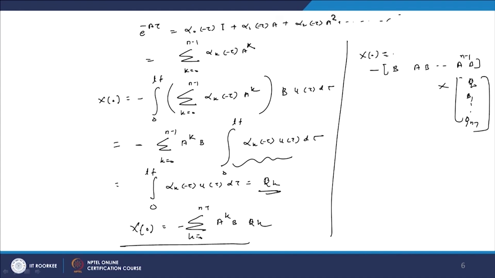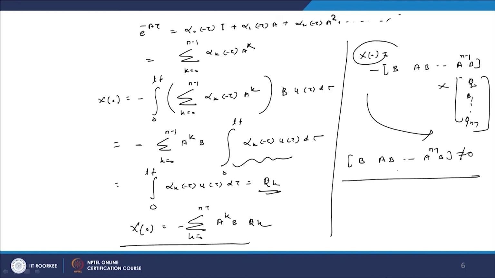Now here x naught is there and this equation is there, and this is to be satisfied. The initial condition x of 0 equal to this is satisfied only when this particular part, [B, AB, up to A raised to n minus 1 B], has full rank, that is, it is non-singular.